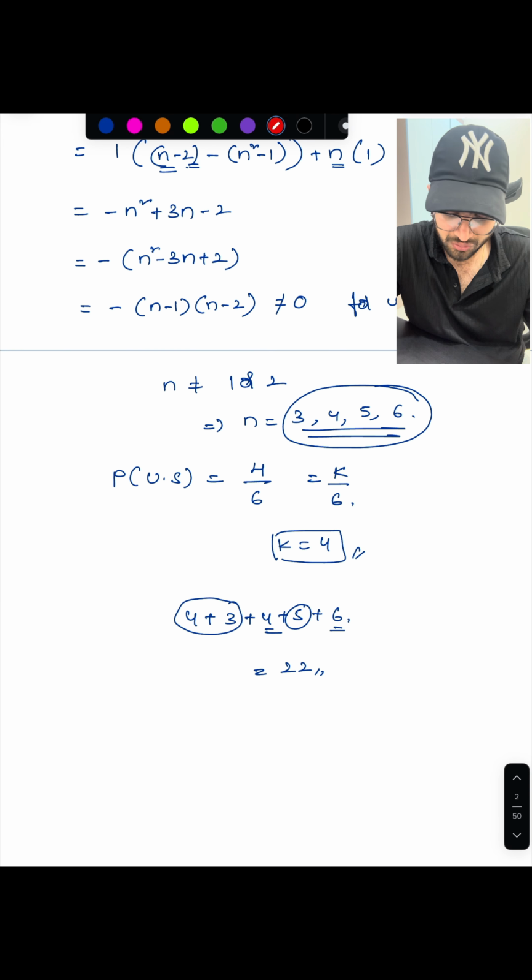So let's move on to the next question. Let's see the second question here. The mean deviation about the median of the numbers k, 2k, 3k and so on up to 1000k is 500. Then k square is equal to what? It's a simple statistics question. First of all, they were asking about mean deviation about the median.